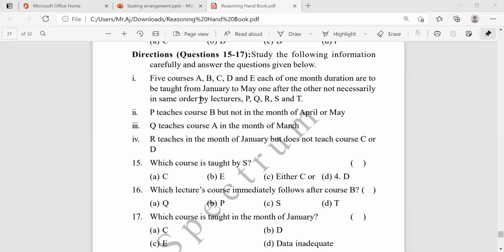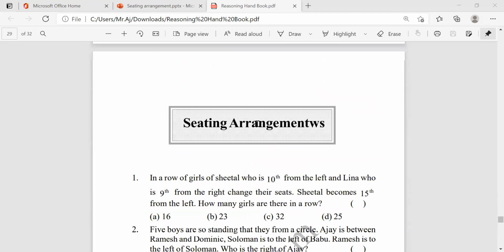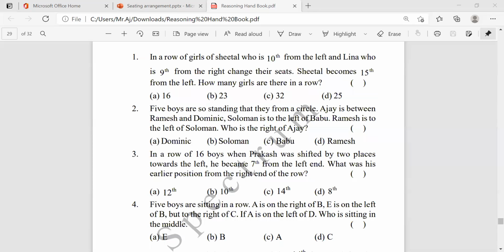I think it's better we solve this question in tomorrow's session because it's a medium level question. Medium level questions we'll see tomorrow. Now we have some questions we eliminated, I mean, we missed right here. Those questions we are going to solve now for today's class. Then we will solve the remaining medium level questions in tomorrow's class.